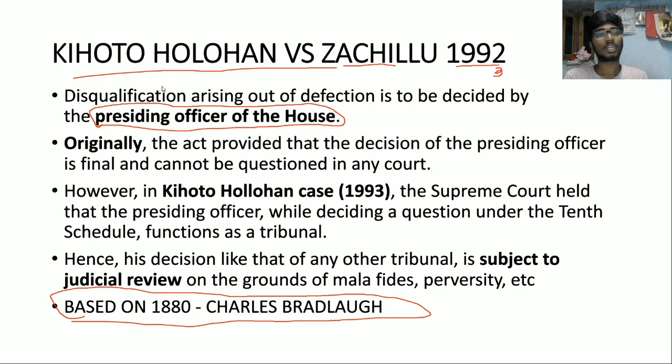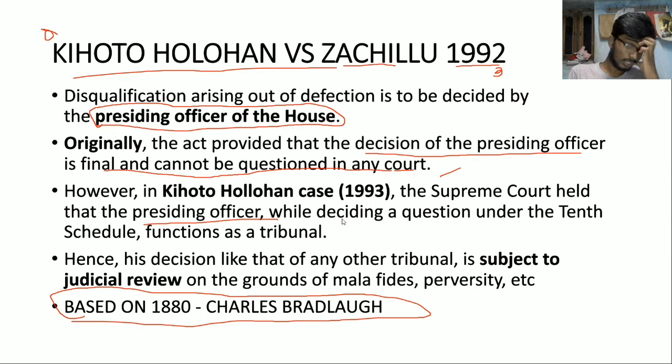This was actually referred to by the Supreme Court in Kihoto Hollohan versus Zachillhu. Originally, in the 10th Schedule, or the 52nd constitutional amendment, the act provided that the decision of the presiding officer is final and cannot be questioned in any court. But in Kihoto Hollohan, the Supreme Court held that the presiding officer, while deciding a question under the 10th Schedule, functions like a tribunal, so that like any other tribunal, his decision is subject to judicial review on grounds of malafides, perversity, etc.